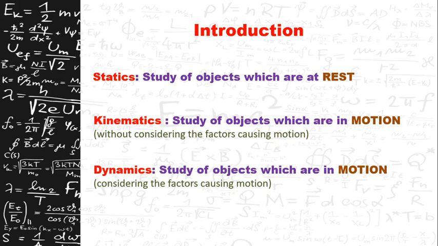Now in this chapter we'll consider only the kinematics part, that is only the study of the objects which are in motion. We don't consider the other things here, that is the factors which are causing the velocity in those objects. So we'll strictly adhere to the velocity, the displacement made by the body, and the acceleration in the body. So let us quickly enter into the chapter.